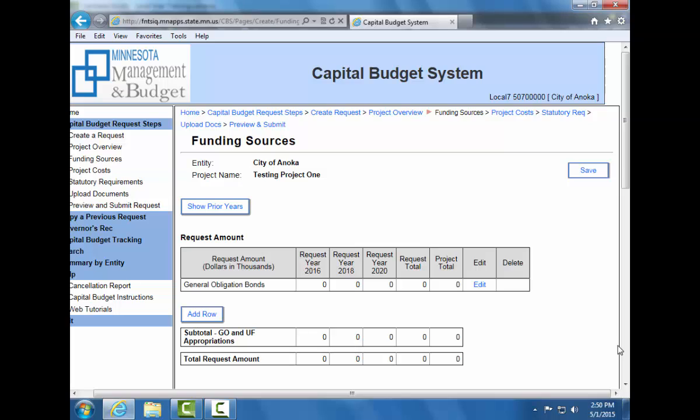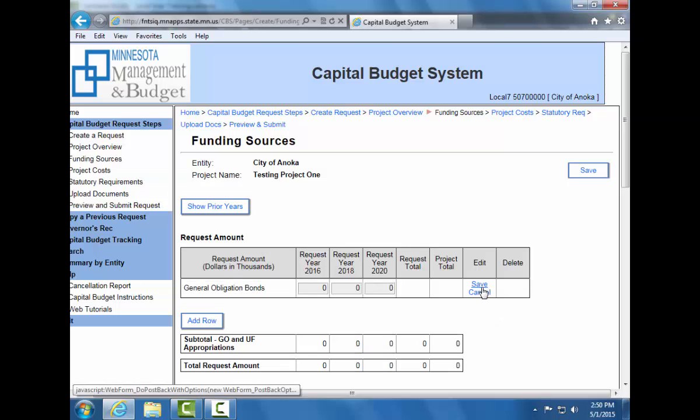Enter the amount in thousands requested in each year for GO bonds as well as other state sources under the request amount on the table. To do this, select Edit to enter how much is being requested from the general obligation bonds. And then you type in across the board how much money you are requesting. When you have finished, click Save.